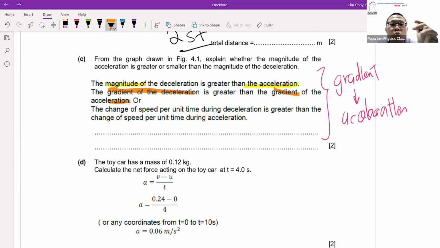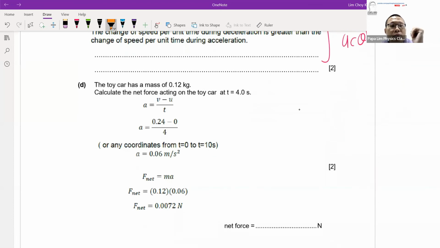Make references to the graph, not just give me a standard definition or calculations, like calculating your change in velocity over change in time. Remember to make references to the graph. Then after that, it's a normal calculation for Newton's law.